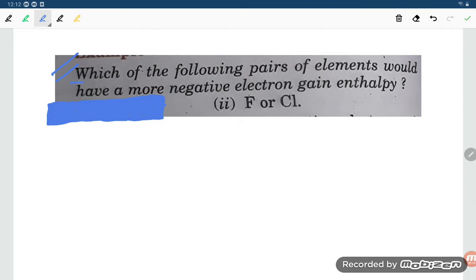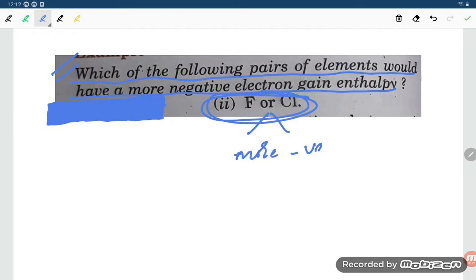What the problem is: which of the following pairs of elements would have the more negative electron gain enthalpy? So fluorine and chlorine are given, and they are asking which has the more negative electron gain enthalpy.